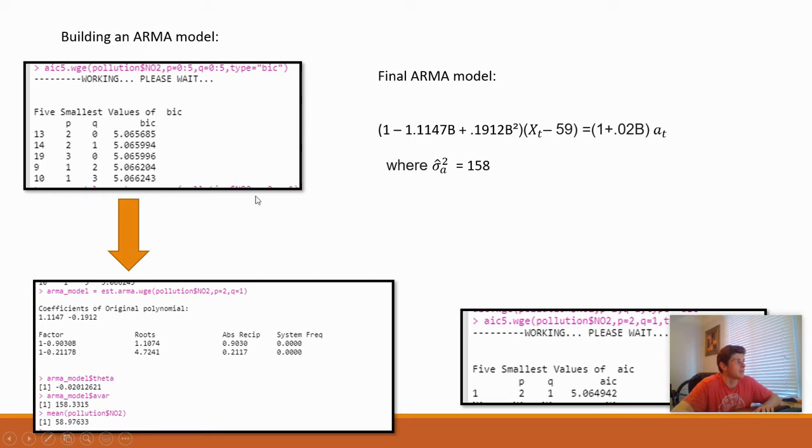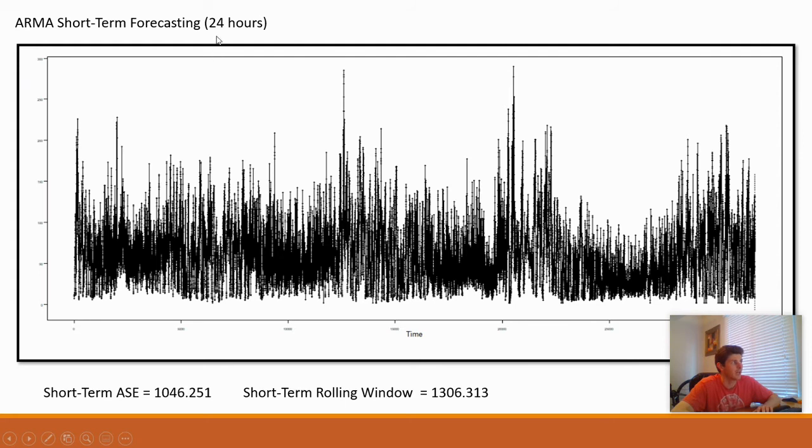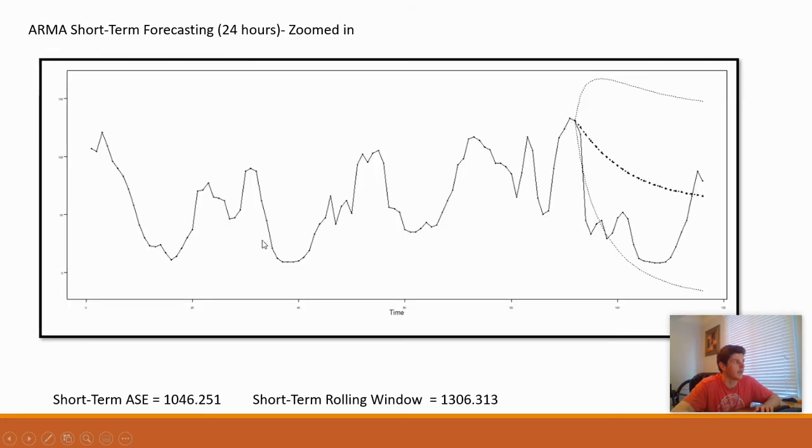So I used BIC as my main criteria to select an ARMA model, and then it gave me an ARMA(2,1) with a white noise variance of 158. I wanted to forecast out to 24 hours as my short-term forecasting since the data is hourly. And then in this slide, we're zooming in on a 24-hour forecast to get a better idea of what that visualization actually looks like. And then our short-term ASE is 1,046.